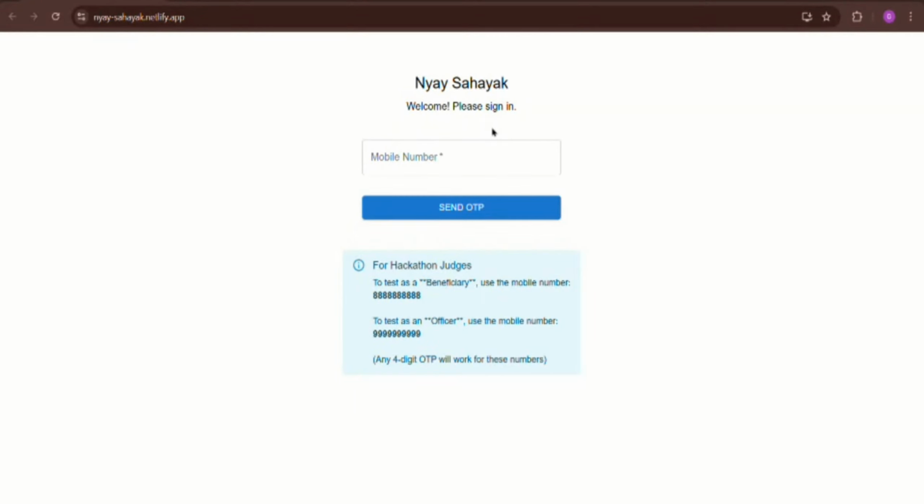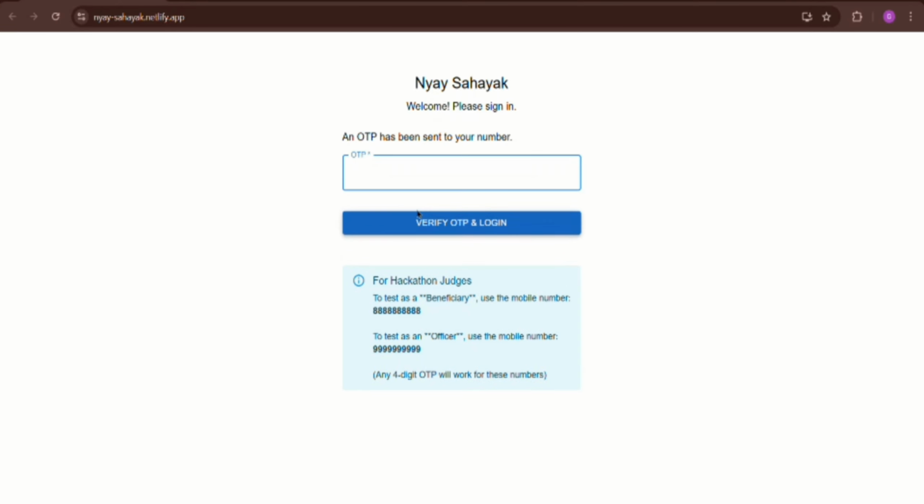This is the prototype of the problem statement we have chosen. So this is the front page. Here we can see 2 numbers. This number is for the beneficiary, which is for the common people, and this number is for the officer. These numbers are given for checking the prototype. This is for demonstration. So first, let's go into the beneficiary account.